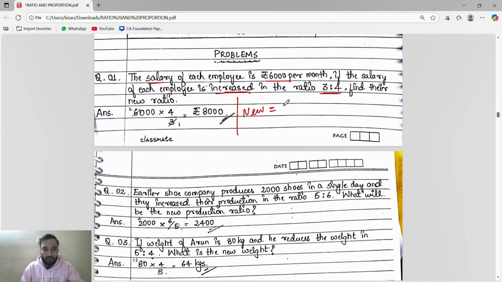The old value is what? 6,000. Old quantity or the given quantity, it is 6,000 into inverse of ratio. Ratio is 3:4, inverse is 4:3. So 3 into 2,000 is 6,000, it will become 2,000 into 4 is 8,000. See, the old salary was 6,000. It increased to 8,000. Khatam.